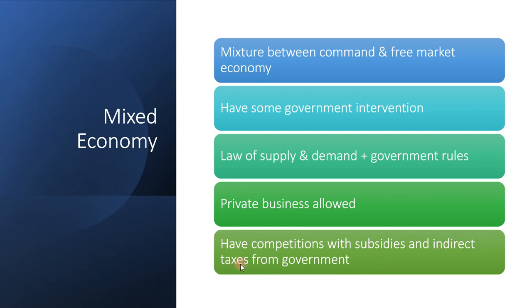Indirect taxes increase taxes on the production of a product to reduce its supply, because they don't want a lot of that product in the market. Subsidies, on the other hand, mean the government pays part of the production cost for the producers, essentially increasing the supply and production of that good, so there are more of them in the market.